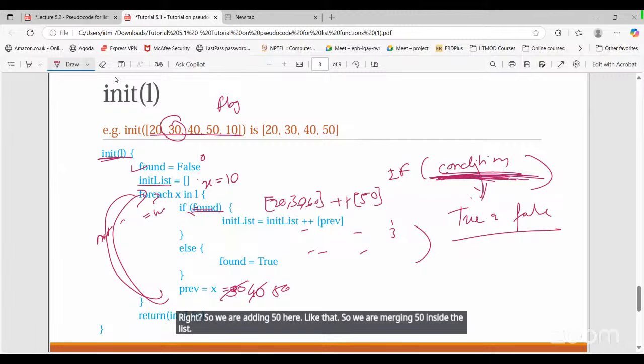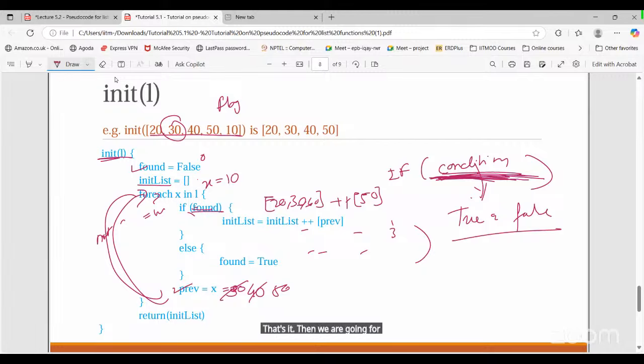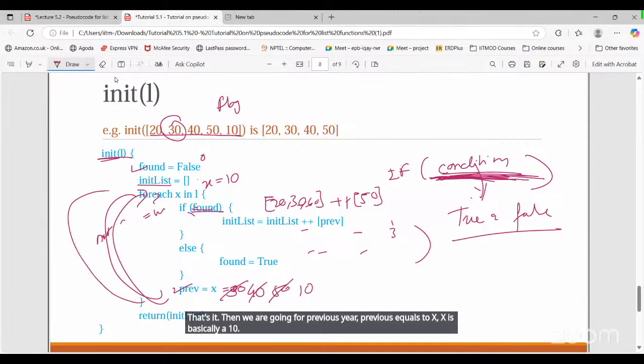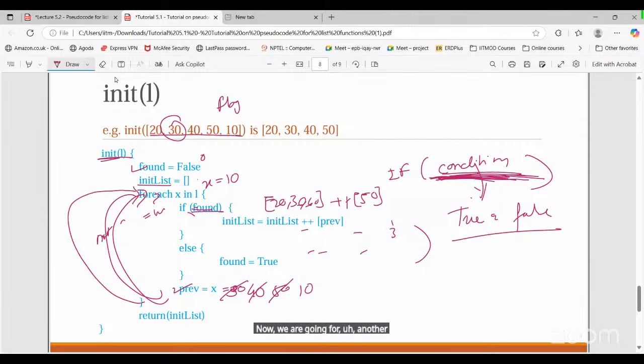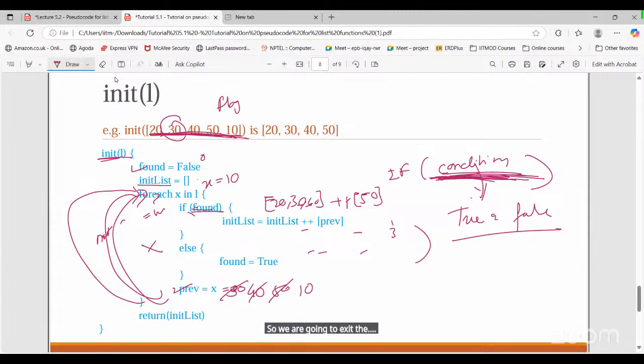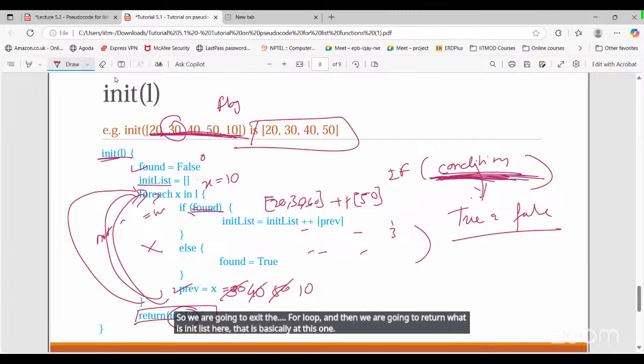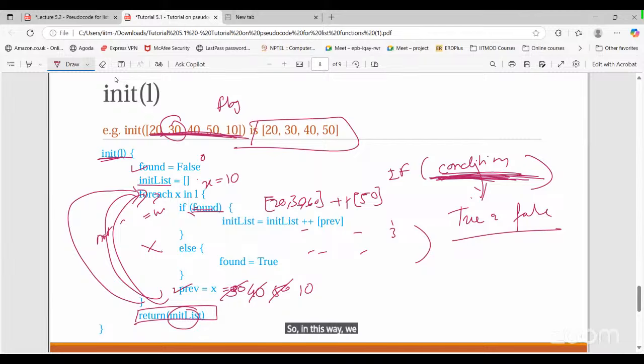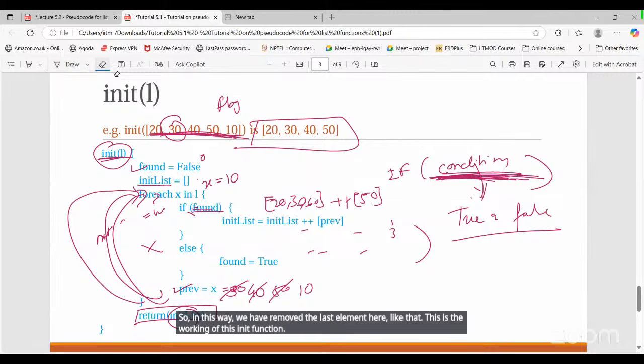That's it. Then we go for previous equals x. X is basically 10. Now we are going for another element, but here we have gone through all the elements. We don't have any other element after 10. So we are going to exit the for loop, and then we are going to return the init list here. In this way, we have removed the last element. This is the working of this init function.